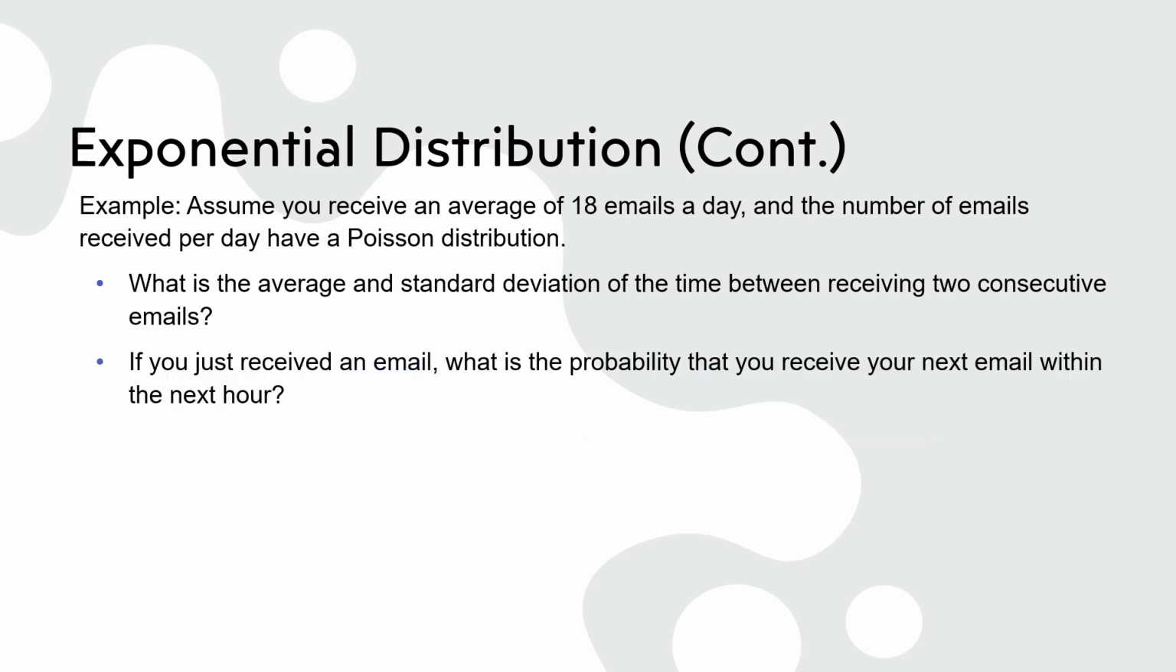Let's answer the second question. If you just received an email, what is the probability that you receive your next email within the next hour? For exponential distributions, the probability of receiving the next email within a certain time interval is calculated using the cumulative distribution function, CDF. The CDF for the time between events is 1 minus e to the power of negative lambda x. Plugging in the value of lambda as 0.75, we want to find the probability of x being less than 1, which is the CDF of 1. So, the probability of receiving the next email within the next hour is approximately 0.53.